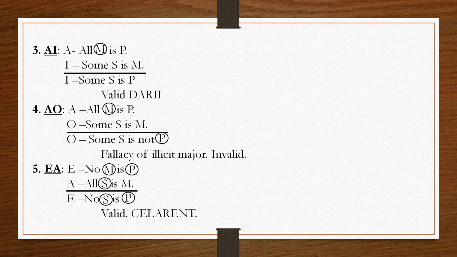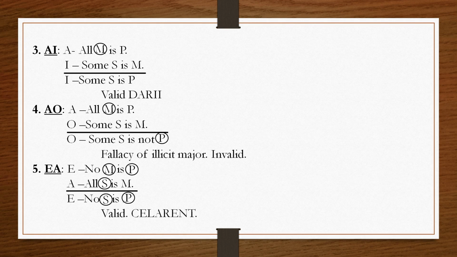Now A and I both are affirmative. If both are affirmative, then the conclusion will also be affirmative. Again, one premise is particular. If one premise is particular, the conclusion also will be particular. So what will our conclusion be? A particular affirmative proposition. Particular affirmative means the I proposition. The I proposition does not distribute any term. So which term needs to be distributed in the premises? Only the middle term. If the middle term is distributed, then it will be a valid mode. We see that here the major premise A distributes the middle term. So this is a valid mode and this is known as Darii.